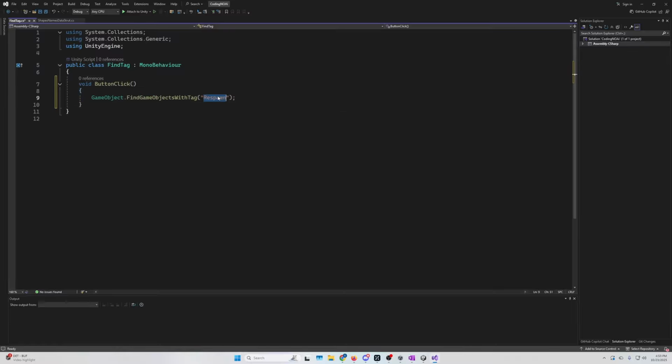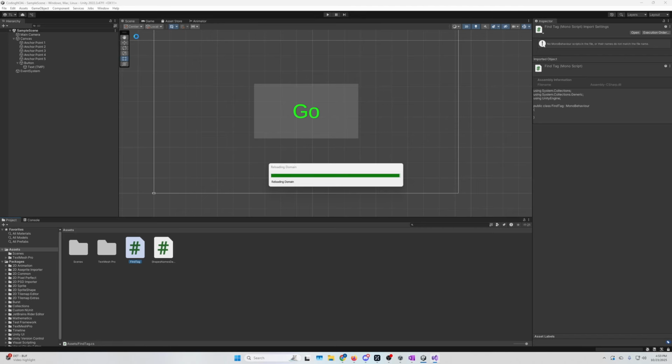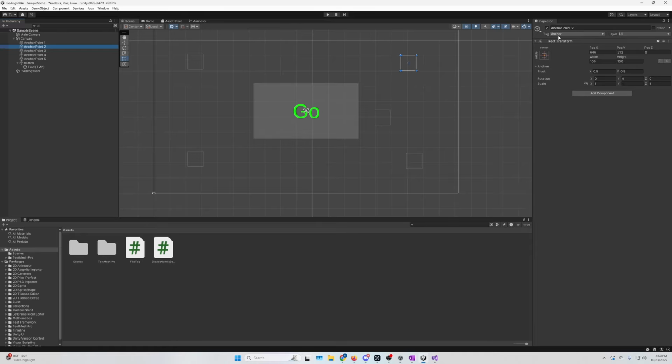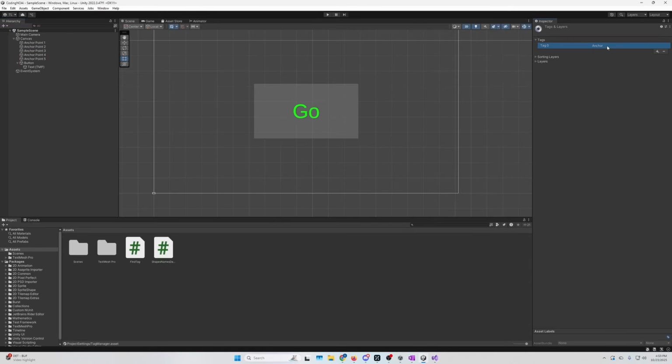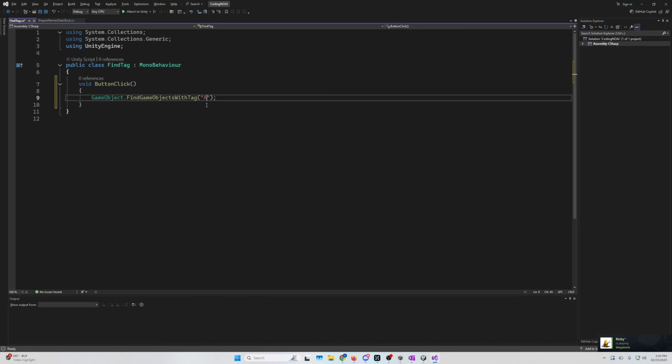What do we need? We do not want to be looking for the Respawn tag. We want to be looking for Anchor, but caps matter. So let's go check our Unity project and make sure we are using the right capitalization. It's going to reload. Click on anchor. We spelled it with a capital A-N-C-H-O-R. Also, you can go down here and, I think if you add a tag, you can edit this one. No. Anyway, doesn't matter. All right, let's go back to our code and type in Anchor.